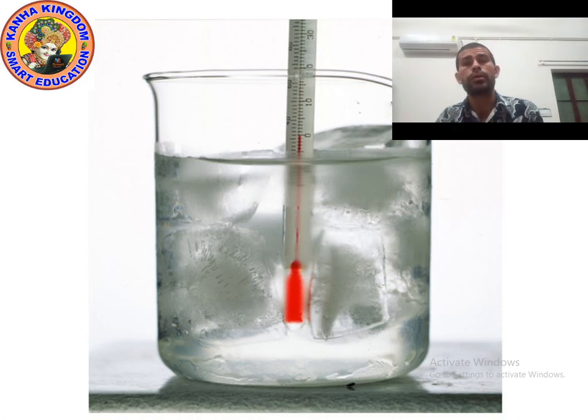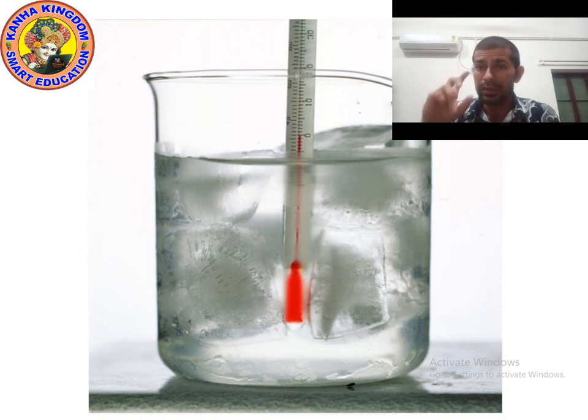After a few minutes, the ice will completely change into water. Now again note down the temperature. You will see that the temperature is still 0 degrees Celsius, which is equal to 273 Kelvin.